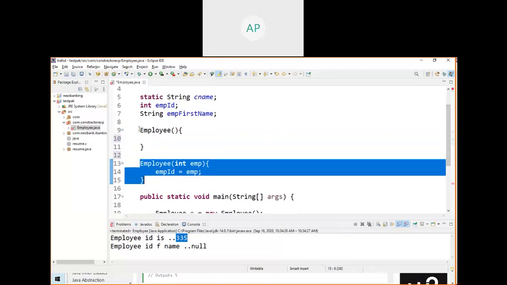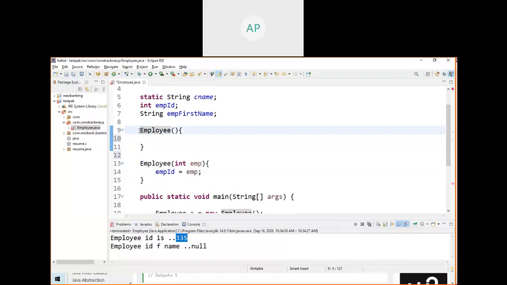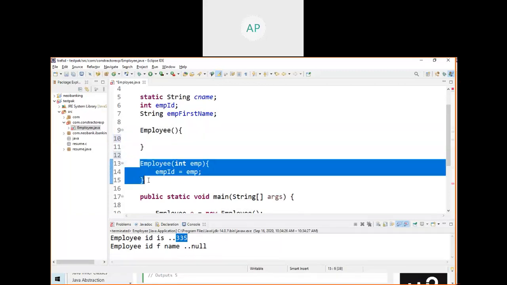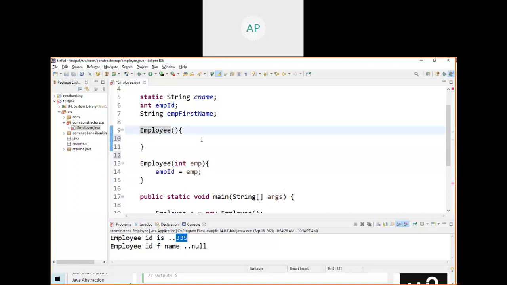Now, if you don't write any constructor, this constructor will be injected by the compiler into the class. Our compiler itself will create a default constructor if you didn't write any constructor. If you write any one constructor, like a parameter constructor, then you should write a default constructor also. Otherwise, you will get an error. So that's why you are getting the error.